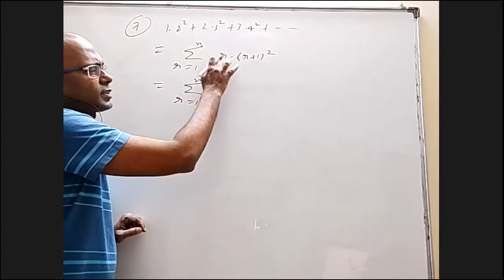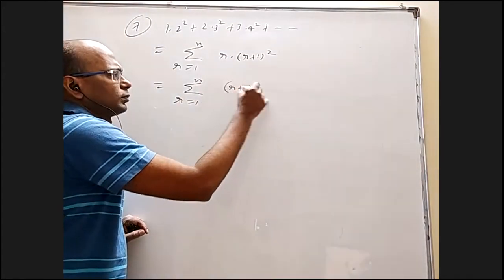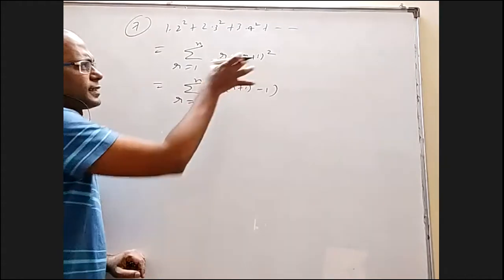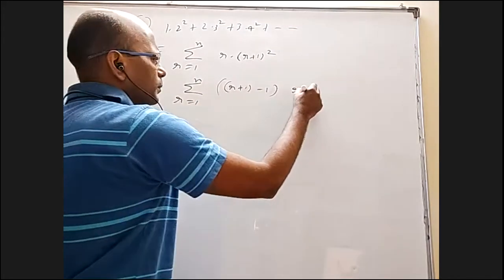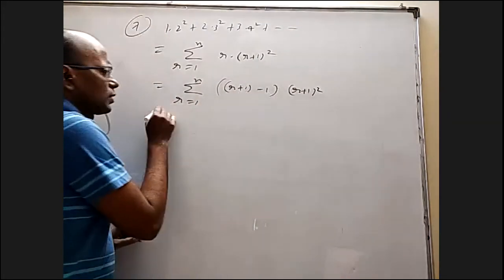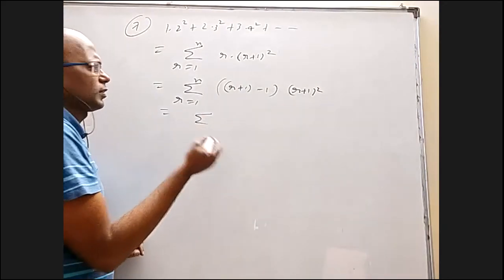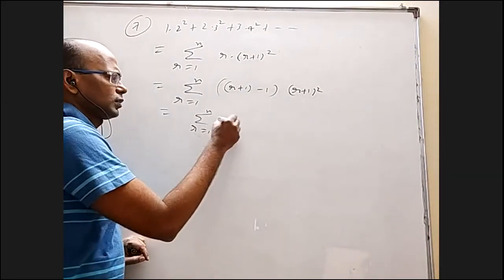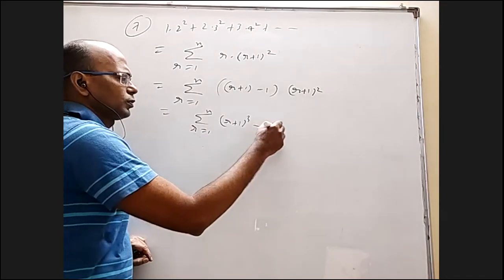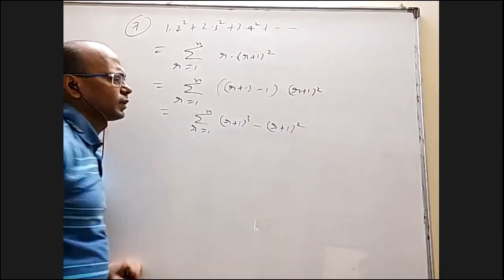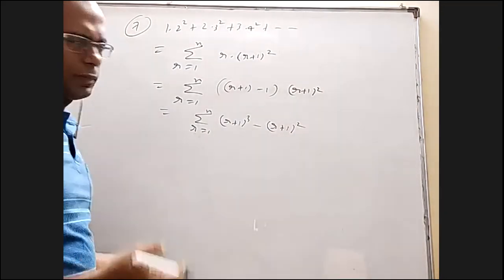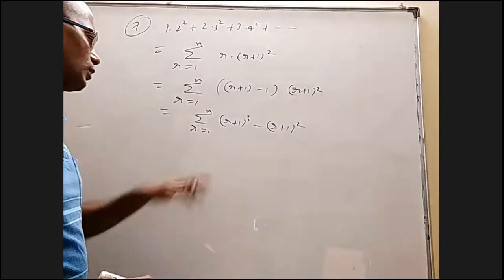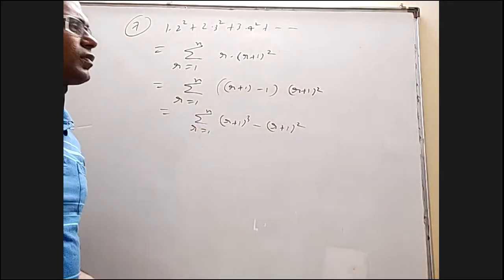One way to get an idea is to write r as r plus 1 minus 1. It's not any general rule; just by observing, we got this idea. When you take this, is there still any use? It may not be that useful. Sigma r equal to 1 to n, (r plus 1) whole cube minus (r plus 1) whole square. It's not any method of differences, I guess. When you put r equal to 1, 2, 3, and so on, the initial 1 will be missing.